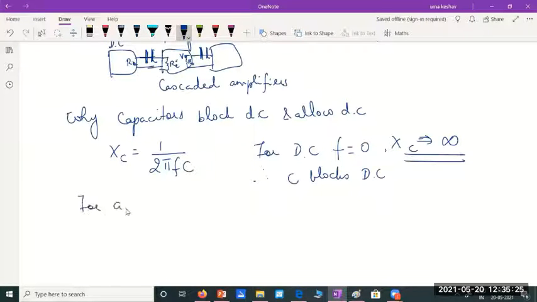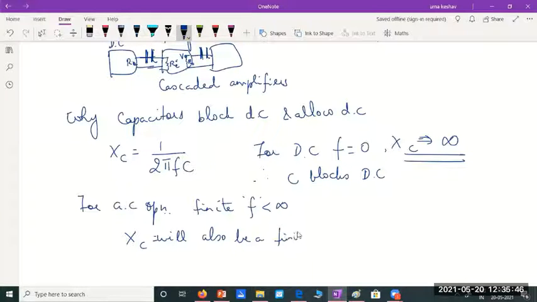Whereas for AC operation, what happens? You have a finite frequency, so F is a finite value. So Xc will also be a finite impedance or reactance. Hence, AC is allowed. It may not be allowed completely, based on the value of the impedance offered.